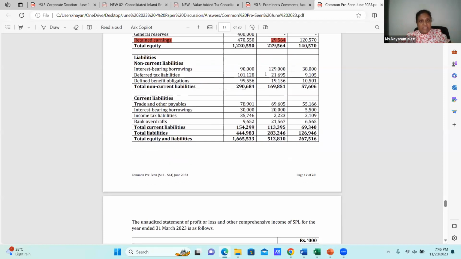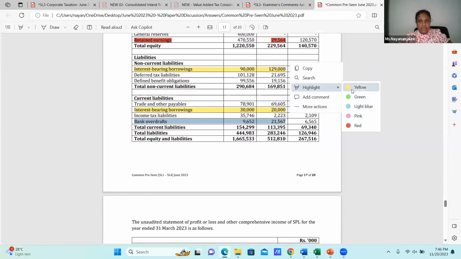And after that, we have interest bearing borrowings on the non-current liability. This is that amount. And we have interest bearing borrowings in short term, which is 20. And we have bank overdraft 21,567. I think the calculation is good enough.